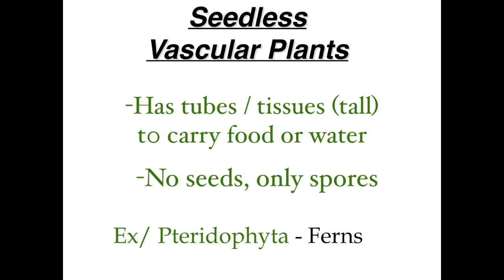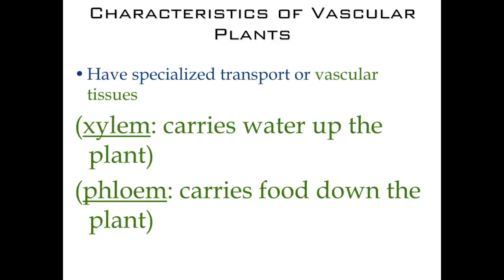The phylum example is Pteridophyta or Pterophyta. These are ferns. The characteristics of vascular plants, as we said before, consist of the water-carrying tubes and the food-carrying tubes. The specific name for the water-carrying tube is the xylem. The specific tube that carries food or sugar is going to be the phloem. Xylem carries water up the plant, while phloem carries food down. And when we talk about seed plants, when we talk about trees, we'll get into more detail about that.